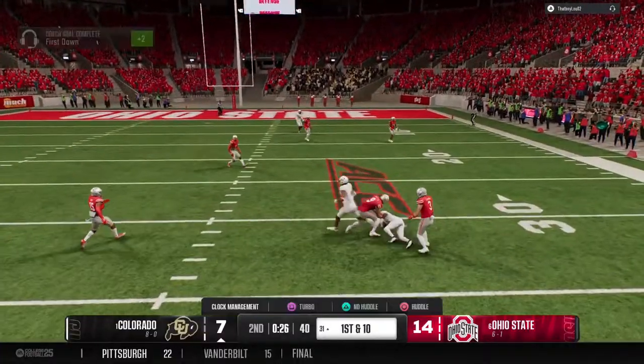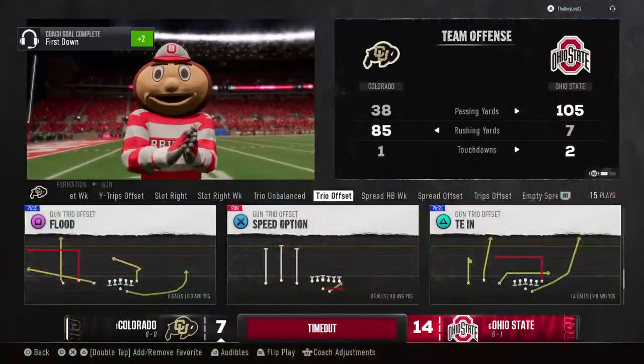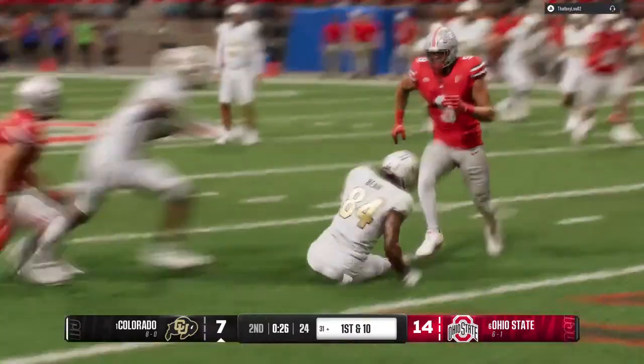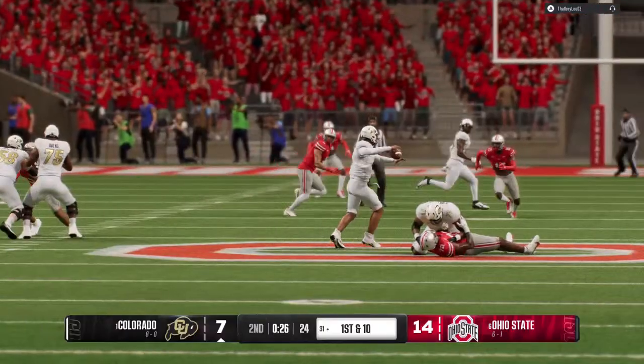Trying to create here on the move. And he's got his man open downfield. The offense will quickly spend a timeout here after the play. Boy, the defense is in the right coverage here.